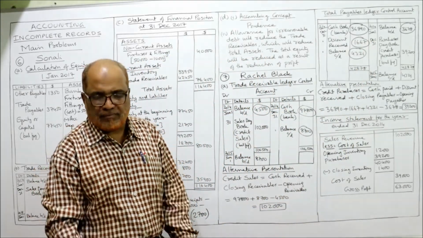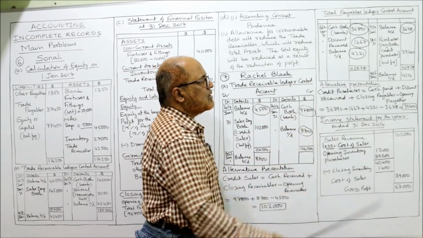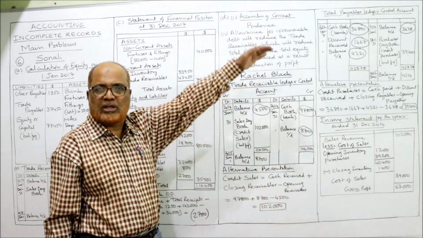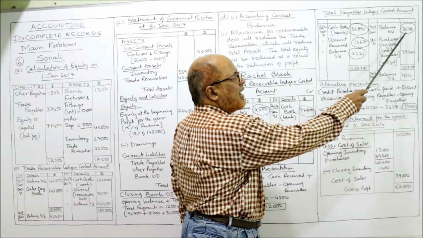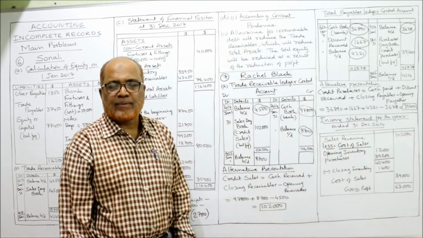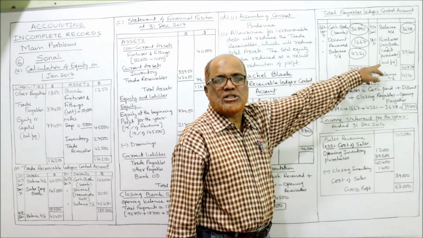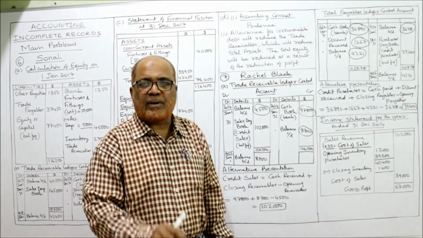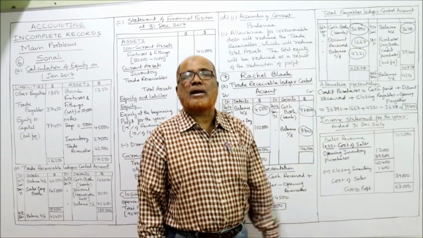Now we find out the balancing figure. Take the total on the debit side. Debit side three items total 42,878. From 42,878 deduct 3,678. The balancing figure you are getting is 39,200. This 39,200 is the purchases, credit purchases. That's what it is asking you to calculate. Here we have calculated credit sales and there we have calculated credit purchases.